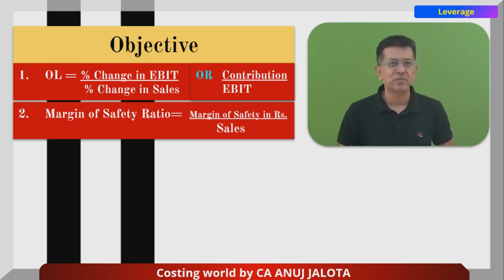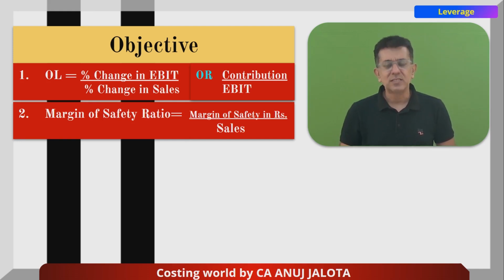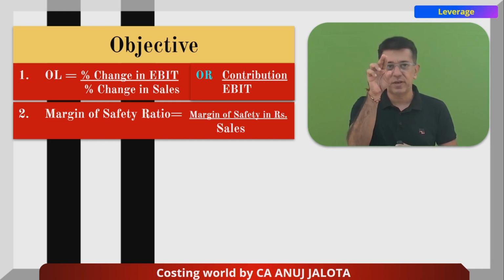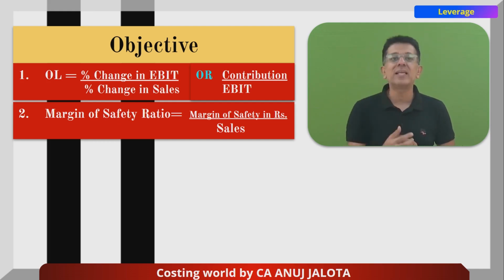What do you mean by margin of safety ratio? It's margin of safety in rupees upon sales. Just to refresh your costing fundas, margin of safety is sales above break-even sales. Break-even sales is the level of sales at which the company earns zero profit. Sales is divided into two parts: the first part is break-even sales, and the second part is margin of safety. On break-even sales, whatever contribution you earn goes to meet your fixed cost. On margin of safety, whatever contribution you earn is called profit. Exactly that thing I'm going to be doing.